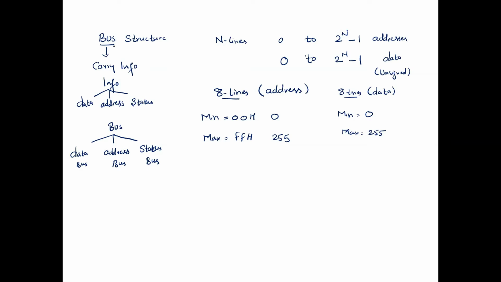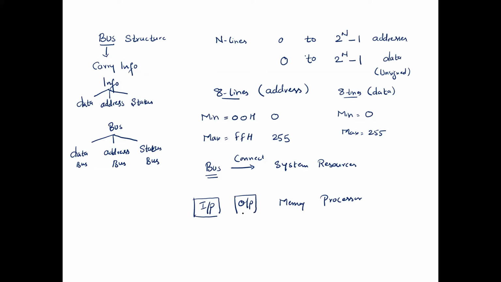What is the purpose of the bus? One purpose is to carry the information, and the bus is also used to connect the different system resources. Now, which are the major system resources? Processor, then we have memory, then the output device, and then the input device. So these are the major system resources.